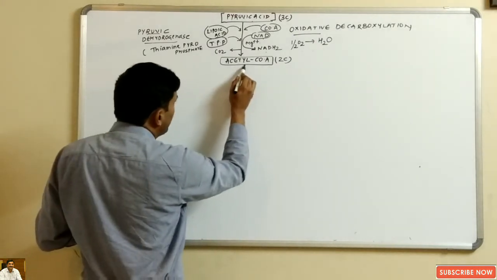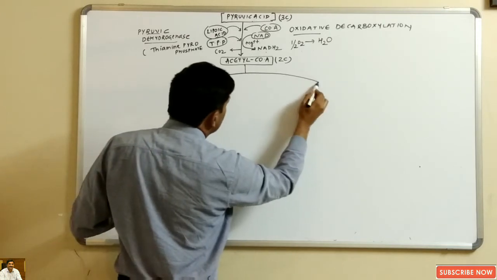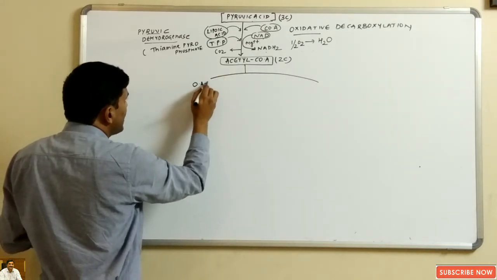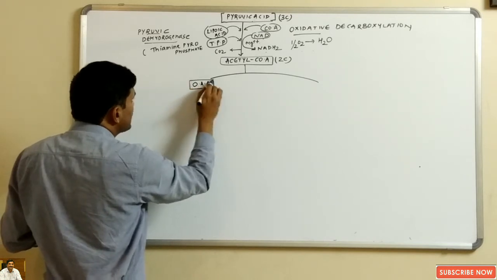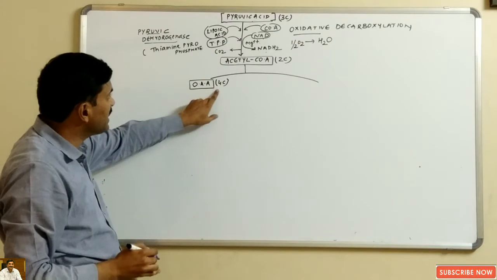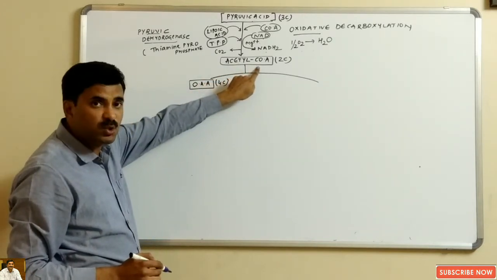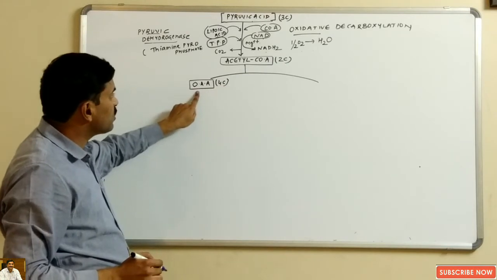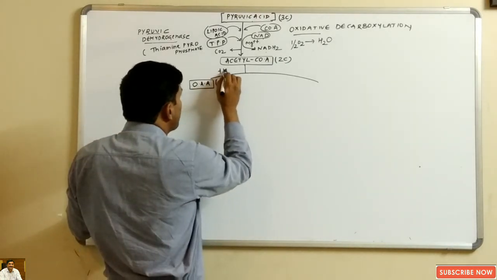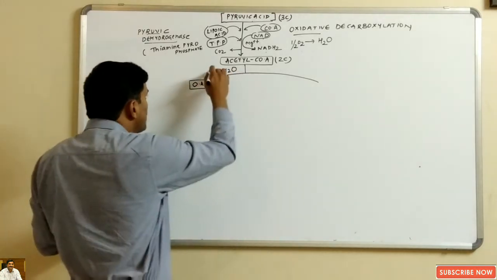Now in the next step what happens? The acceptor of this acetyl coenzyme A, as I have previously said, is oxaloacetic acid. So acetyl coenzyme A, which is a 2 carbon compound, combines with oxaloacetic acid, which is a 4 carbon compound. This process happens in the presence of water, okay. Water will be used up here.